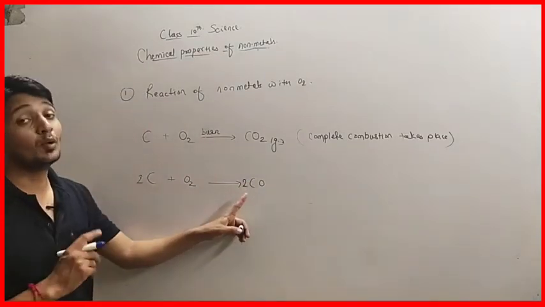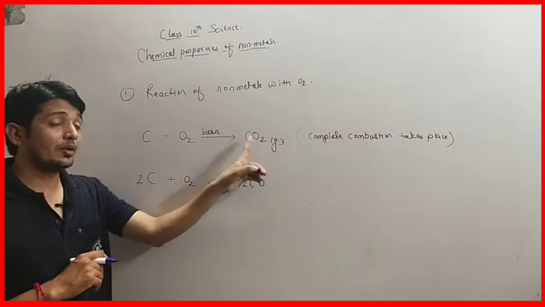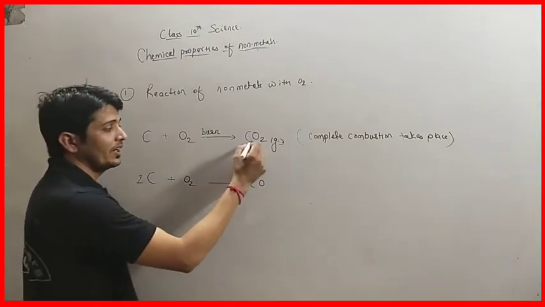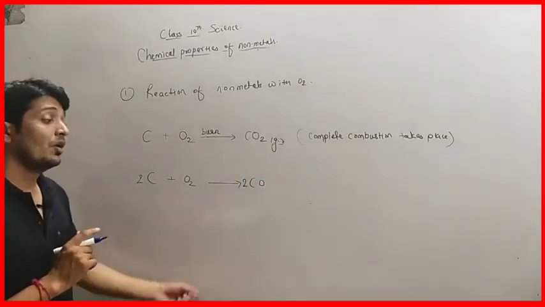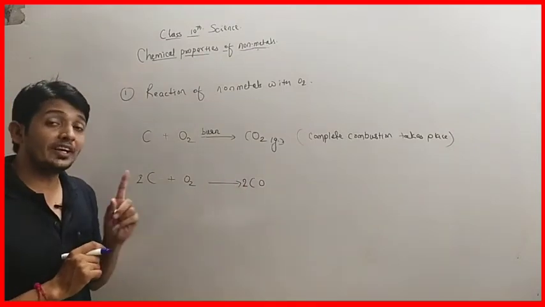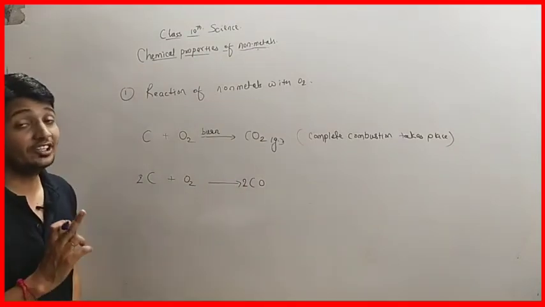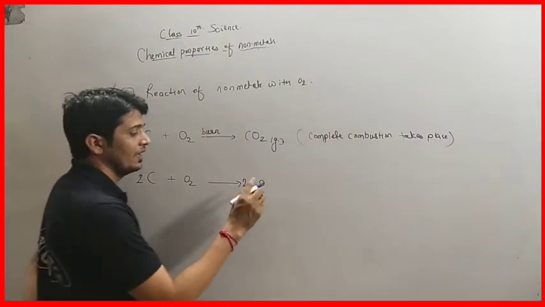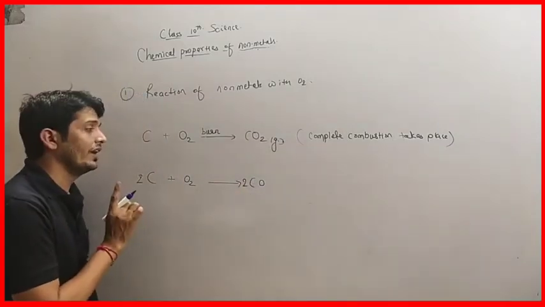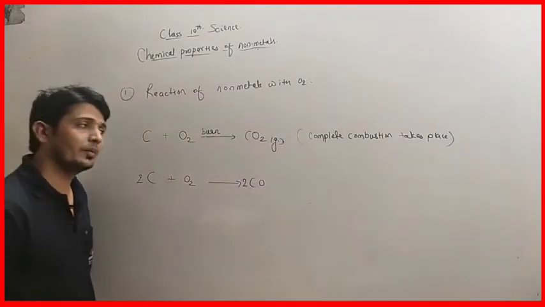CO is carbon monoxide and CO2 is carbon dioxide. Carbon dioxide is acidic in nature, whereas carbon monoxide is neutral in nature.